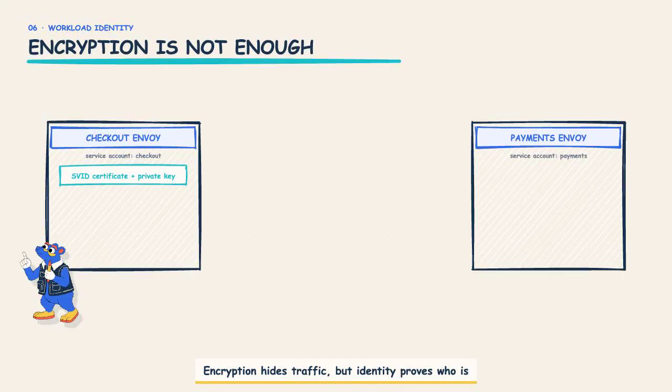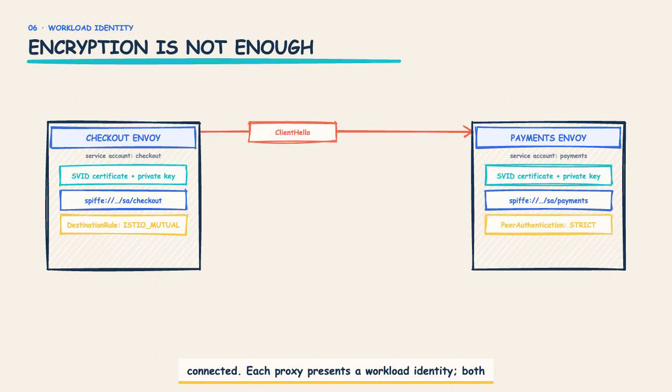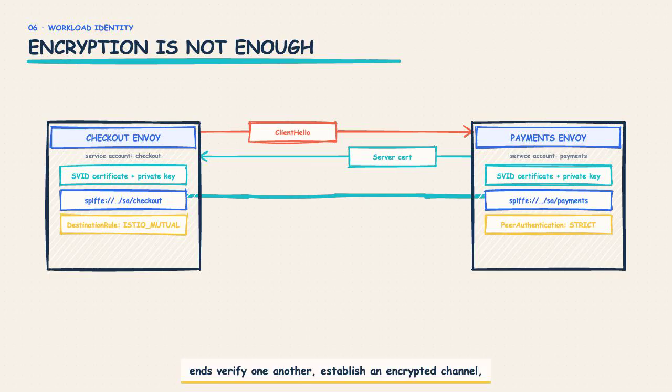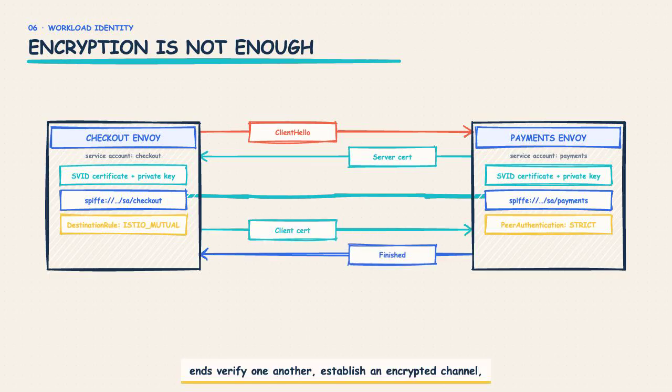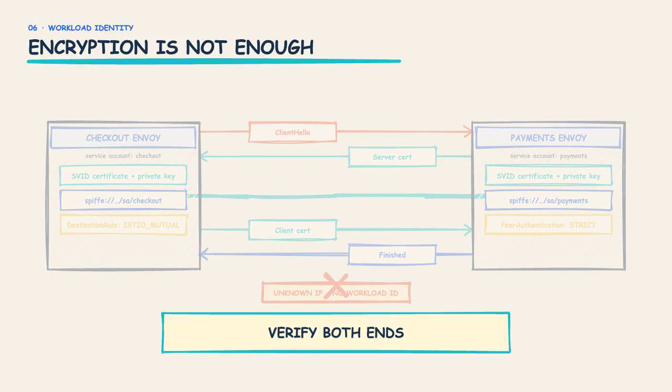Encryption hides traffic, but identity proves who is connected. Each proxy presents a workload identity. Both ends verify one another, establish an encrypted channel, then authorize that identity. Mutual TLS replaces assumptions based only on IP addresses with cryptographic proof of the workloads at both ends.